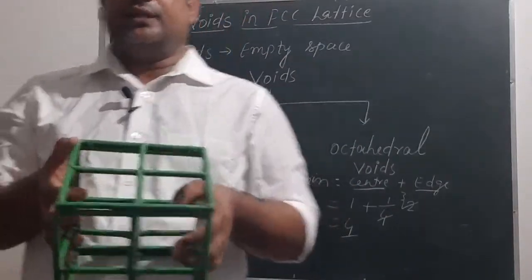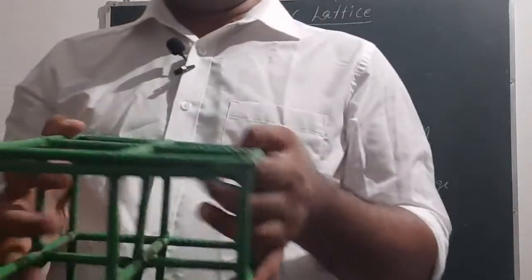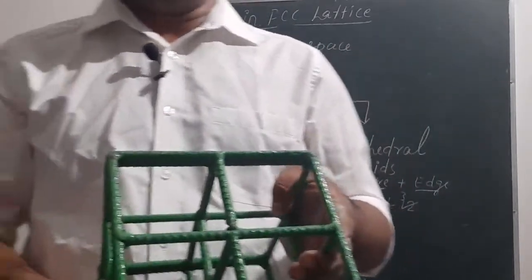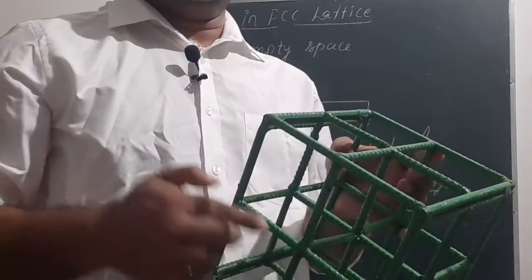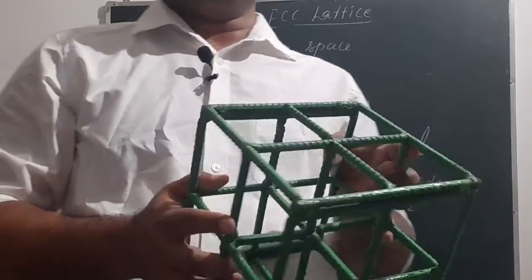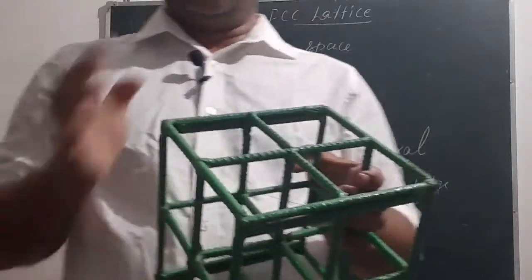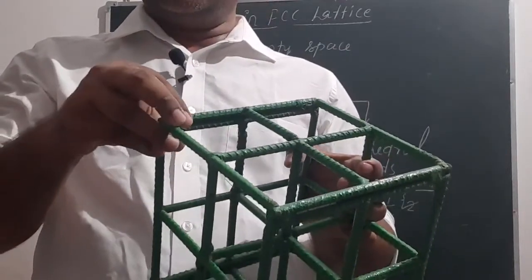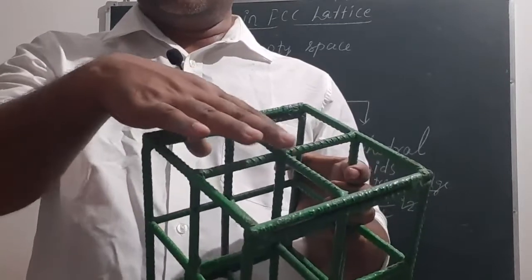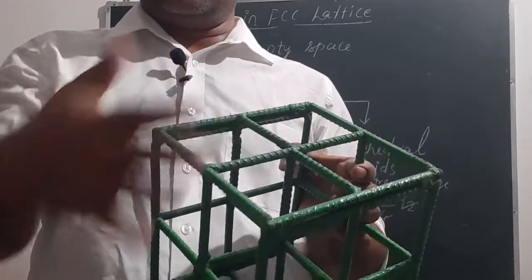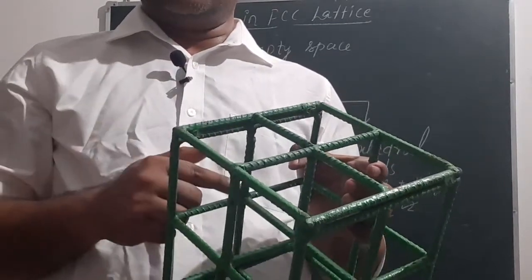To better understand this, we are going to divide this whole unit cell into small cubes. You can see these small cubes. So if one constituent particle is from this corner, then we have to take this face, this face and this face.